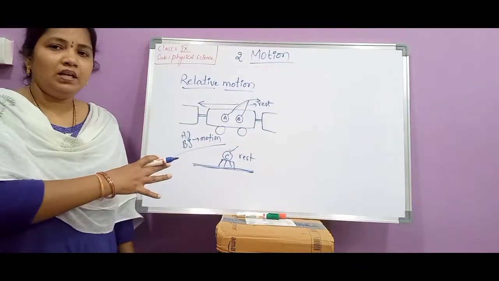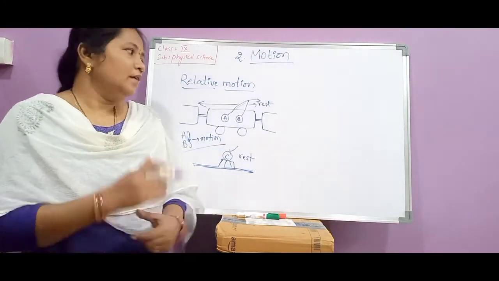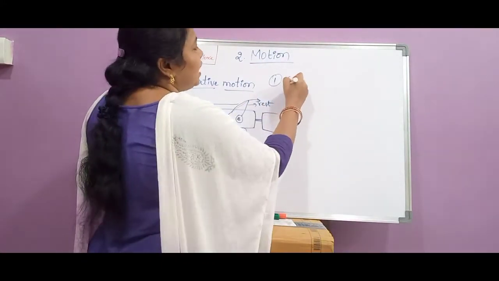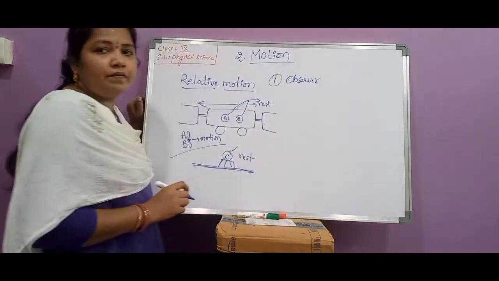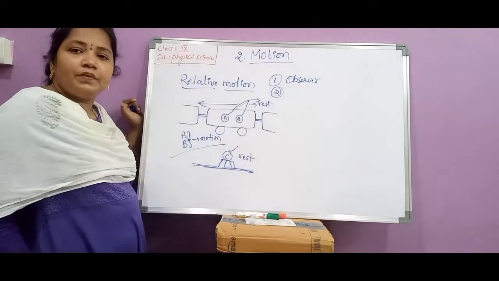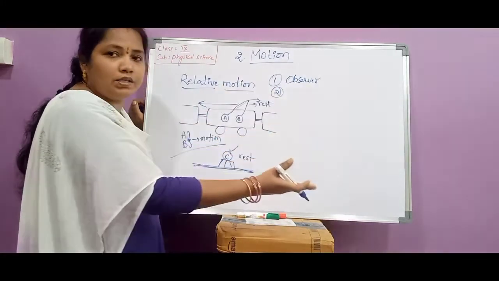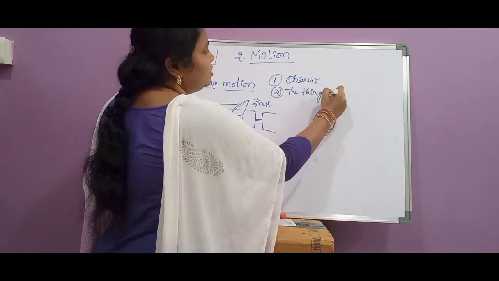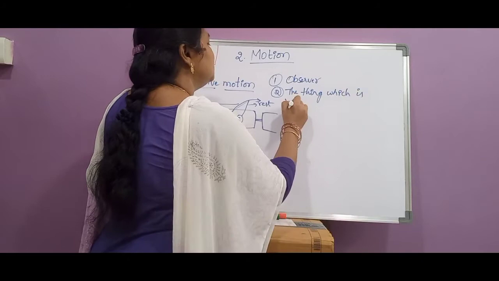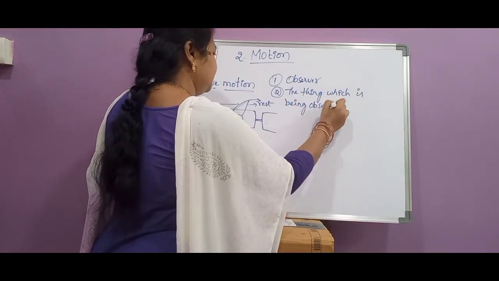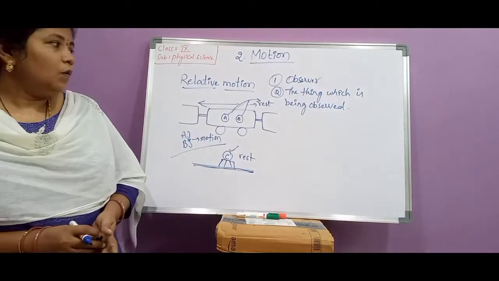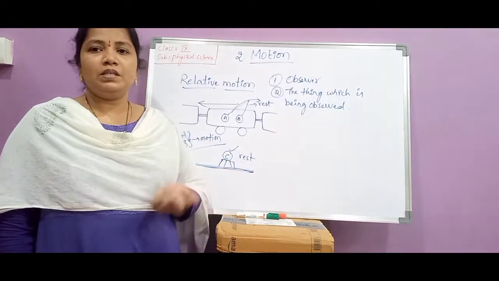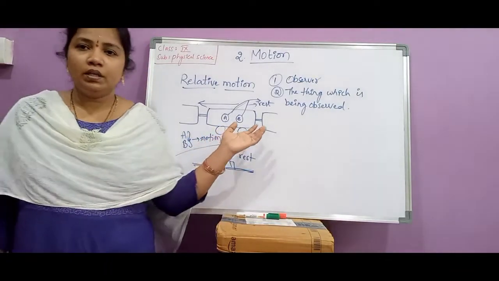So this all depends upon the observer who is observing. Okay. First thing is, the object is said to be in the motion or it is said to be in the rest depending upon the observer who is observing. Okay, depending upon the observer. And the next one is the thing which is being observed. The observer is observing what? The object or the thing which is being observed. So here, the answer depends on the observer. Whether the object is said to be in the motion or in the rest, it all depends upon the observer and also the thing which is being observed.